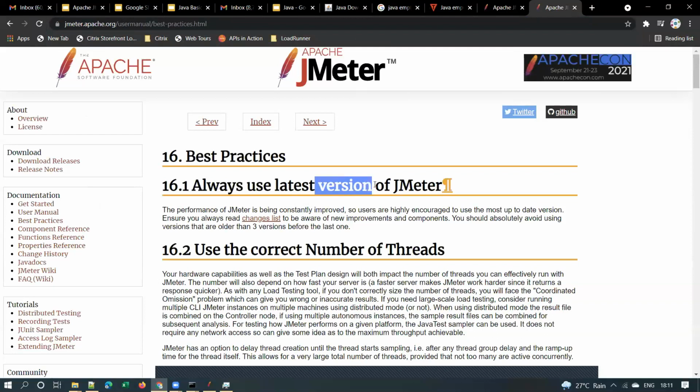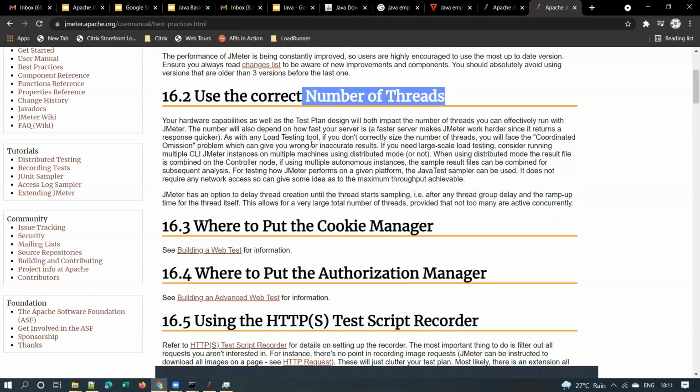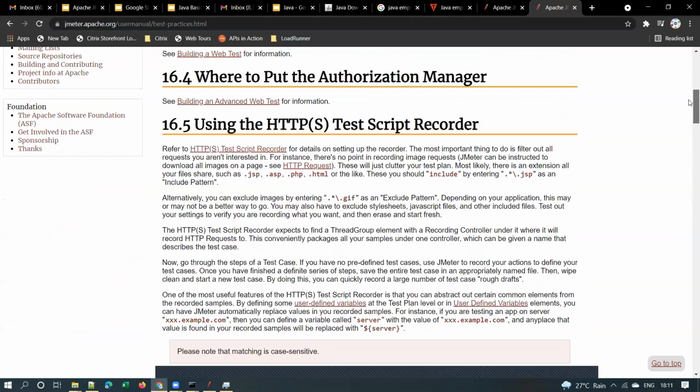Right. So always use the latest version of JMeter. Use the correct number of threads. Correct number of threads means you have to determine how many users a single machine can support, right? So you have to find out how much memory each user will take, and based on that, you should run the correct number of users from a machine, right?